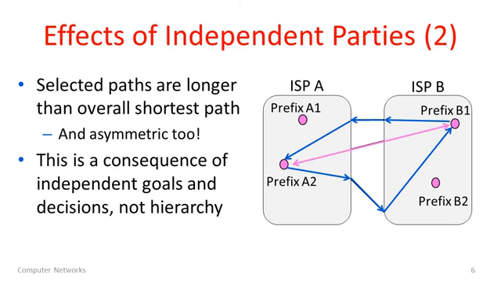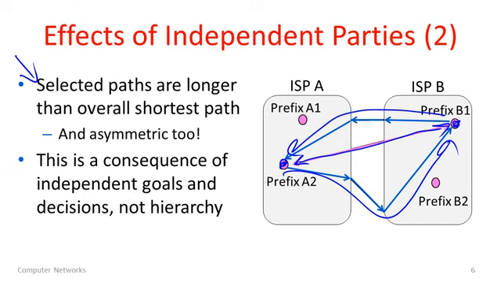And I've just cleaned up this diagram to draw them, and I'd like to make a few points about these paths because they're not quite what you might expect. If we had done one overall routing formulation and called this one big happy network, we would have found the shortest path between these two points. Actually, both of the paths which are selected according to these policies, from A2 to B1 and back, neither of them is the shortest path. The shortest path here is the one that's shown in the pink. I'm tracing over it, and we took a different path in one direction that was longer and a different path in the other direction which was also longer than the shortest path. Not only that, but the two paths are different in different directions, so they're asymmetric.